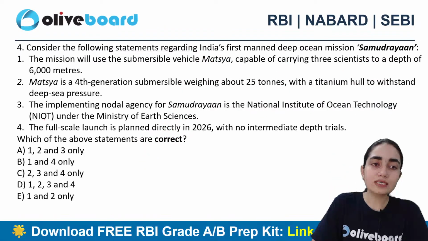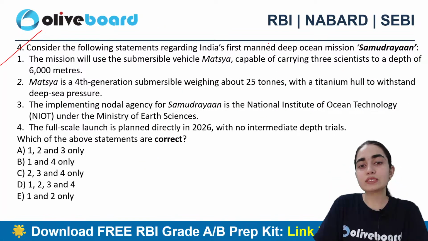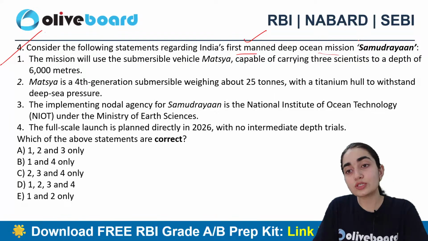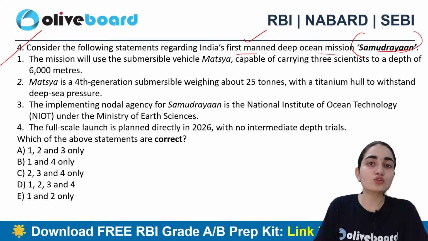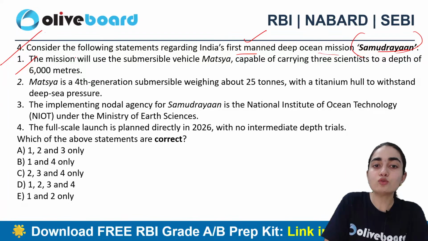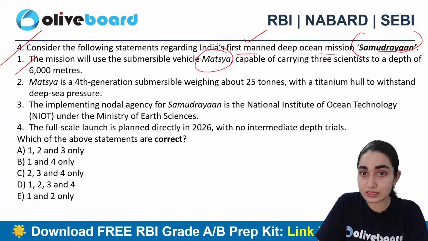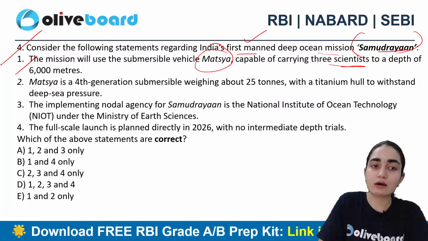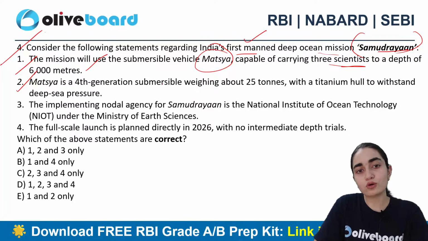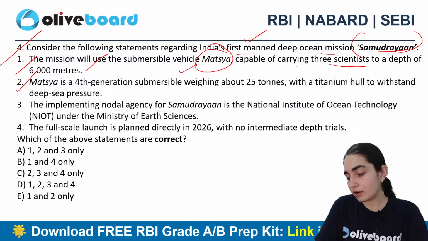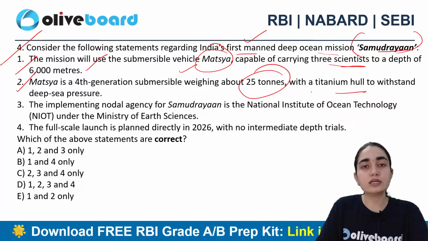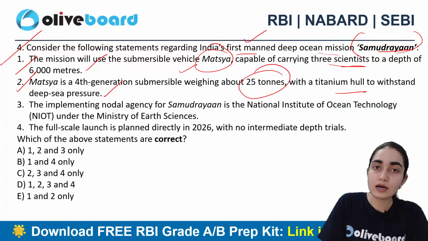All right. Next question says, consider the following statements regarding India's first manned deep ocean mission, that is Samudrayaan. Okay, I'm going to talk about Samudrayaan. The mission will use the submersible vehicle Matsya, capable of carrying 3 scientists to a depth of 6,000 meters. Matsya is a 4th generation submersible weighing about 25 tons with a titanium hull to withstand deep sea pressure.